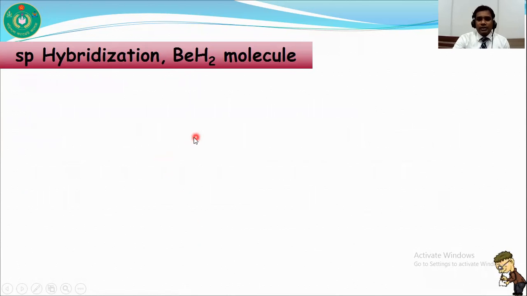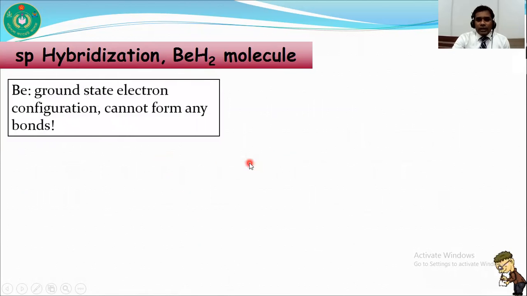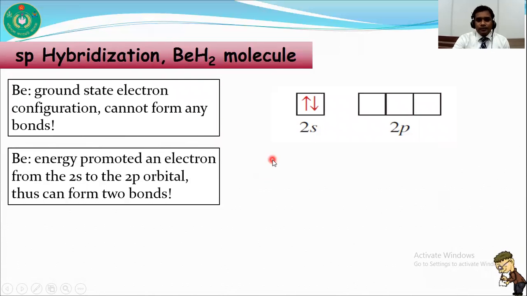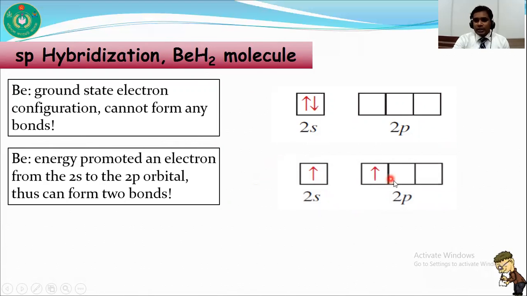Now I am going to discuss the bond formation of beryllium hydride. The ground state electronic configuration of beryllium is 1s2, 2s2 and 2p0. So it has no electron in the 2p orbital, or there is no unpaired electron. So it cannot form any bonds. But how can it form the BeH2 molecule? Yes, energy promotes an electron from the 2s orbital to the 2p orbital. That's why it has two unpaired electrons, and it can form two bonds with two hydrogen atoms.